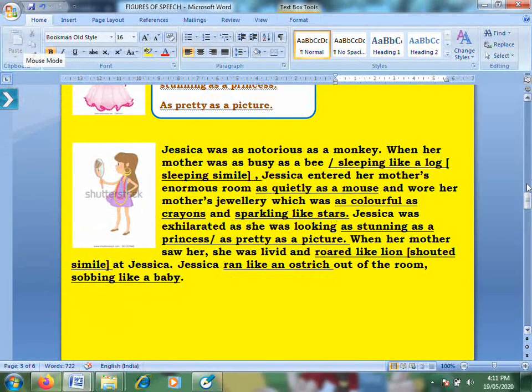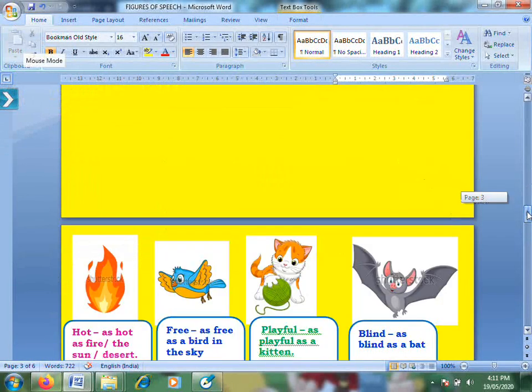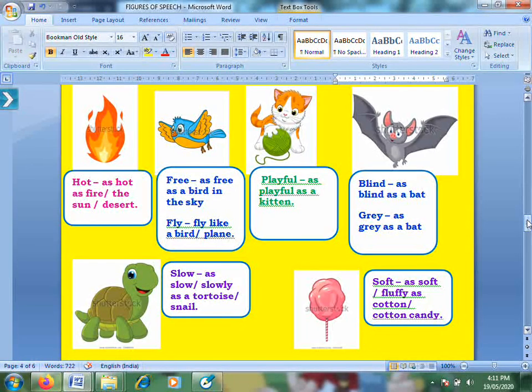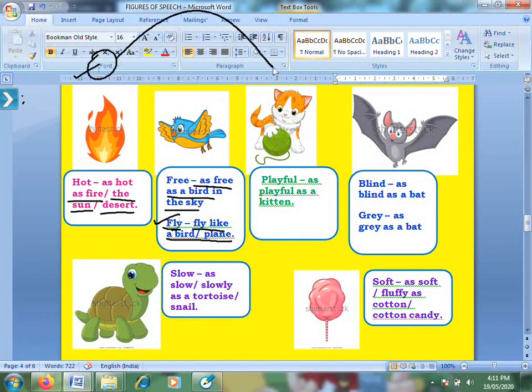Now let's go to your next set. Okay. Over here, the first one we have is hot. As hot as fire, or as hot as the sun, or as hot as the desert. Free as a bird in the sky. Fly like a bird or a plane. Now, what flies like a bird or a plane? Kite. You know, when you are flying kites, my kite flew like a bird in the sky. Even a ball. So, you know, when you're playing and you kick the ball, it will fly like a bird or a plane and land on the grass.